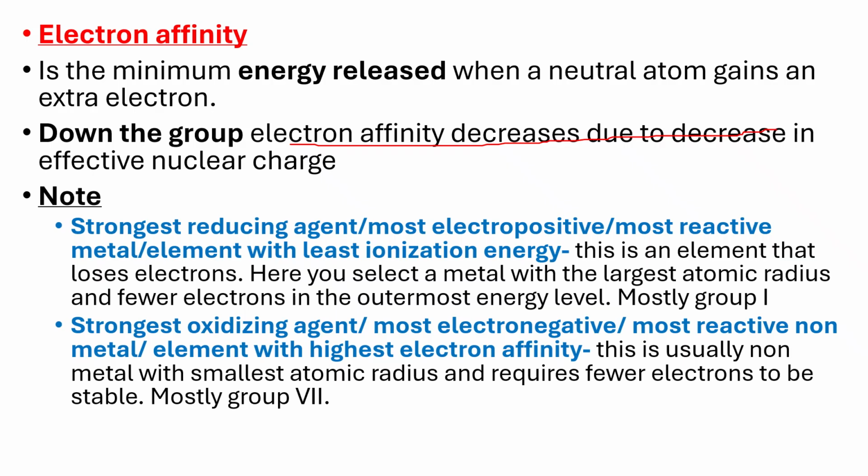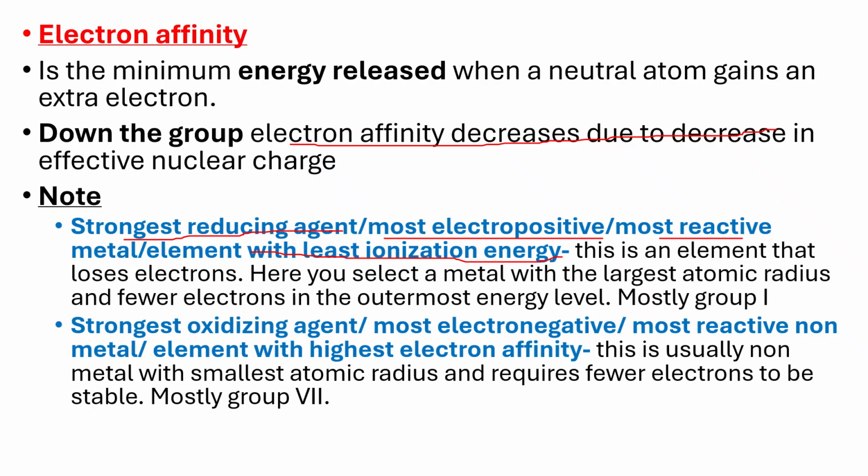Then lastly, this is a bit rare, but when students are asked these particular questions, they tend not to do well. Reducing agent, identify the most. It is the same thing. When you are told to identify the best reducing agent, or the most electropositive, or the most reactive metal, or the element with the least ionization energy, it is actually that element which can easily lose electrons.